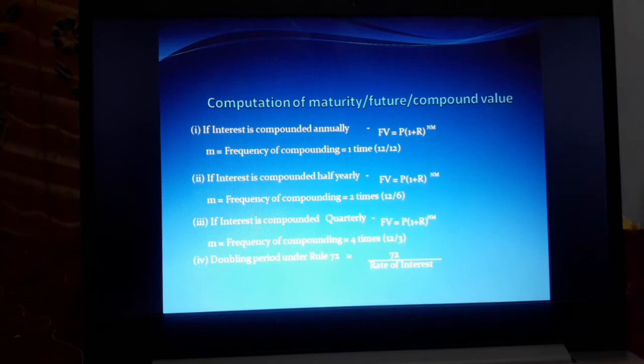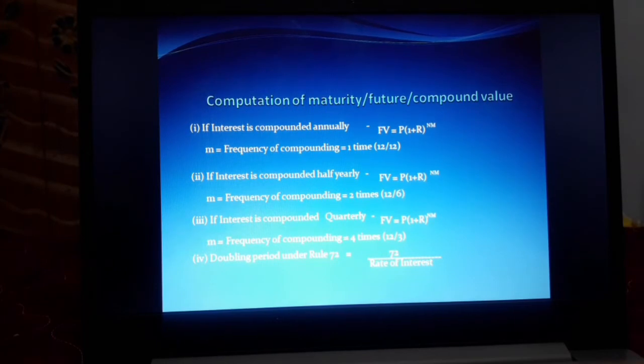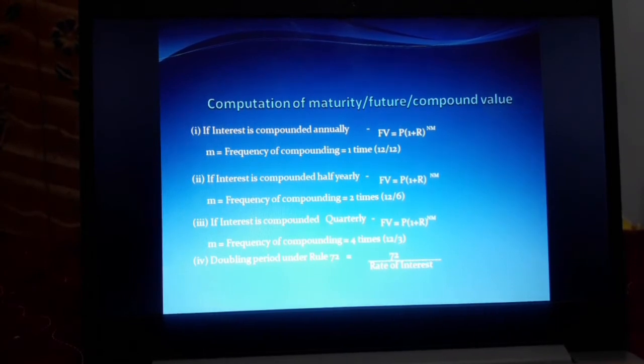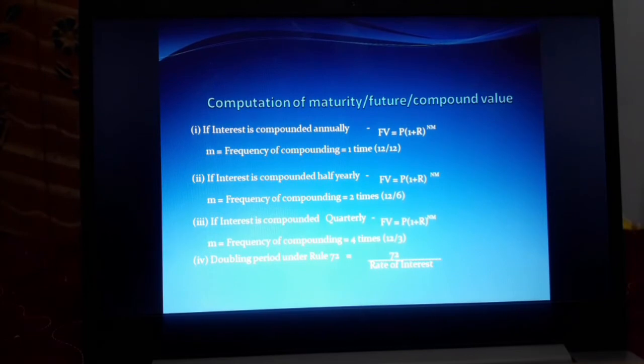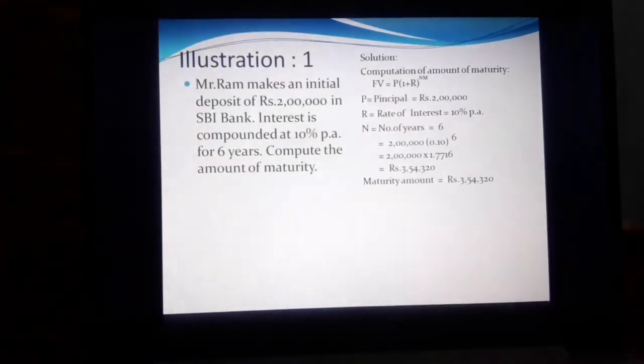If interest is compounded quarterly, FV equals P into (1 plus R) n m, frequency of compounding 4 times. If you are investing any money, in how many years will it double? To calculate that, we use the rule of 72. The formula is 72 divided by rate of interest.